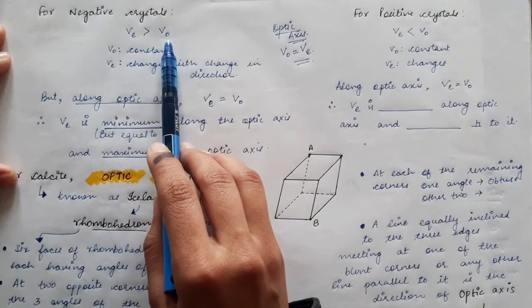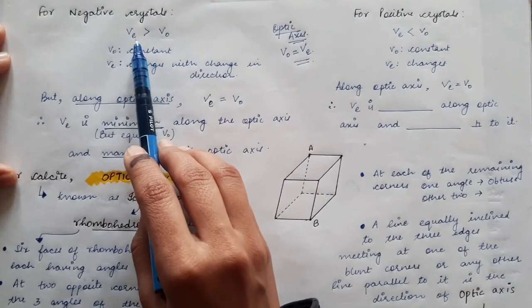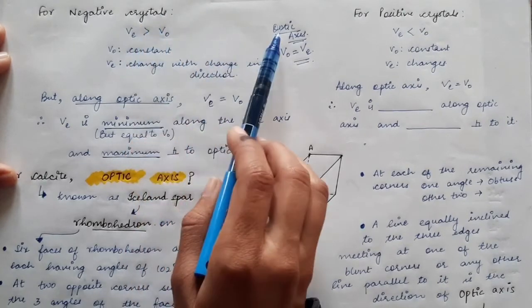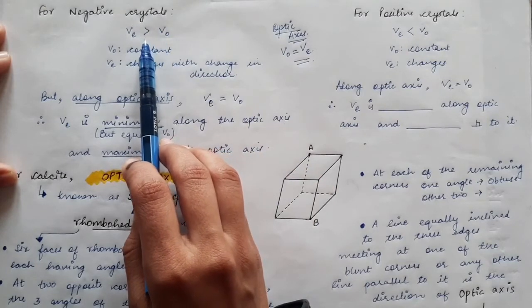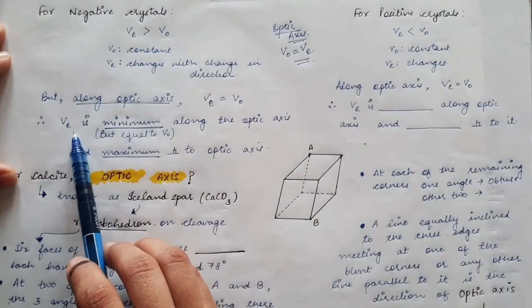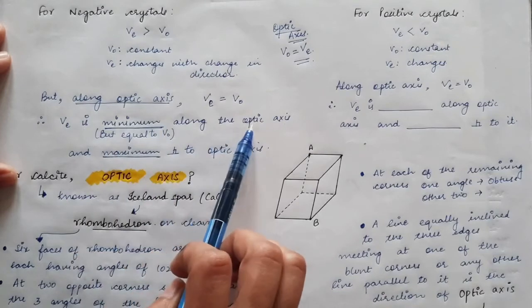And VO is always fixed, it will be constant, and VE will always be greater. So along the optic axis, VO becomes equal to VE, and we can say that VE is minimum along the optic axis.